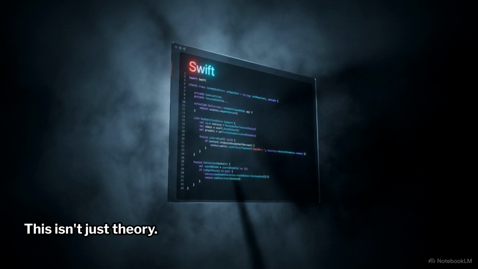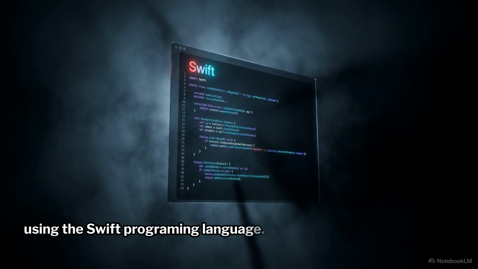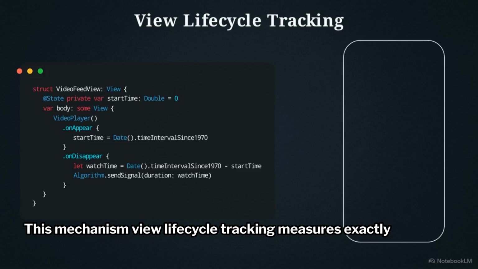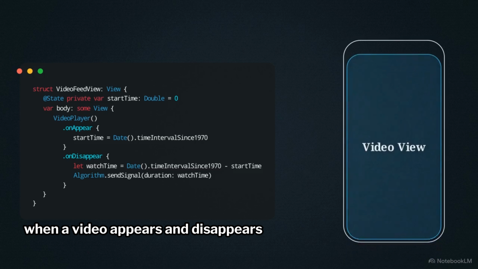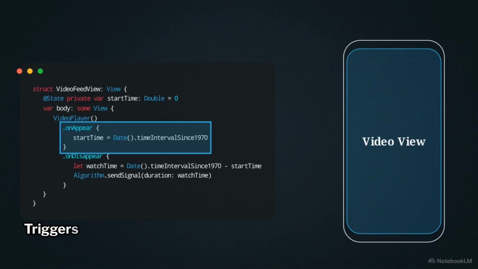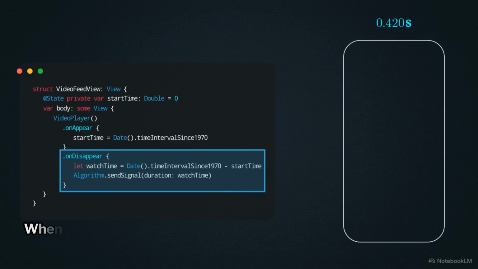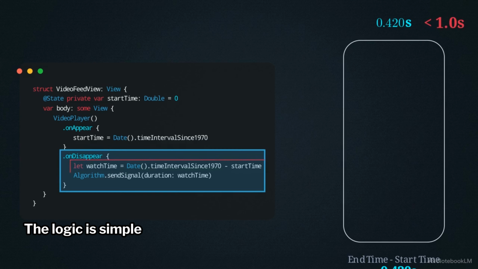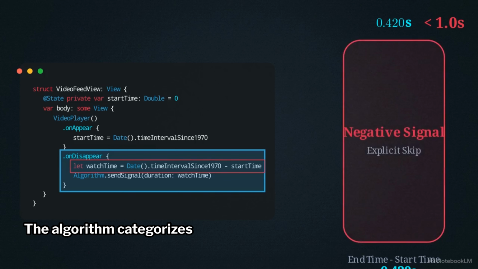This isn't just theory. It's hard-coded into the app's architecture using the Swift programming language. This mechanism, view lifecycle tracking, measures exactly when a video appears and disappears. In the code, onAppear triggers the moment a video hits the screen, capturing a high-precision timestamp. When you swipe away, onDisappear subtracts the start time to determine your total view duration. The logic is simple. If the calculated watch duration is less than 1 second, the algorithm categorizes that video as a negative signal and moves on.